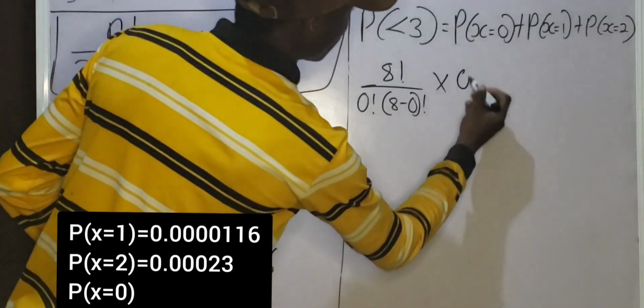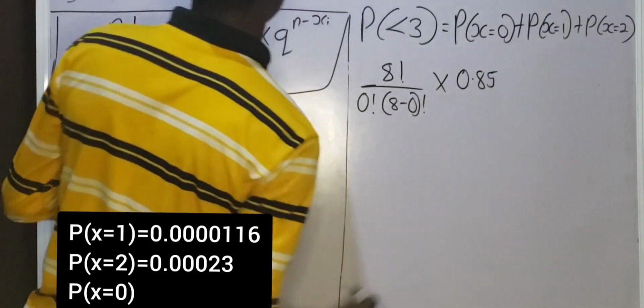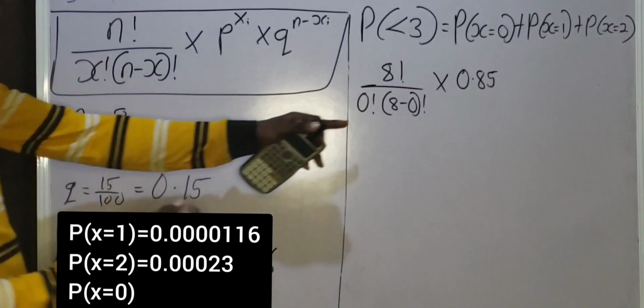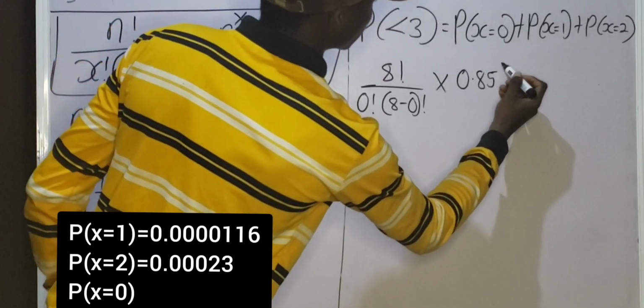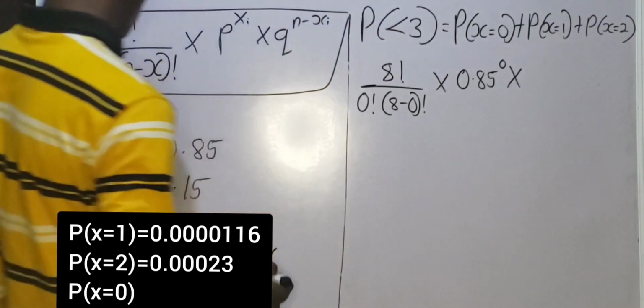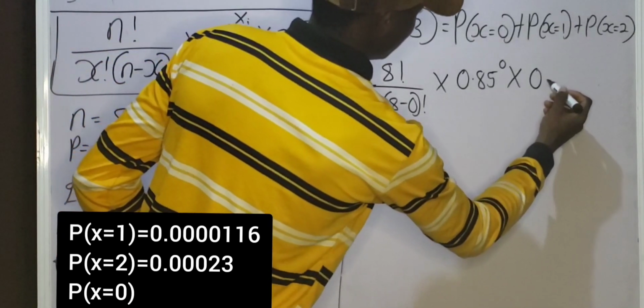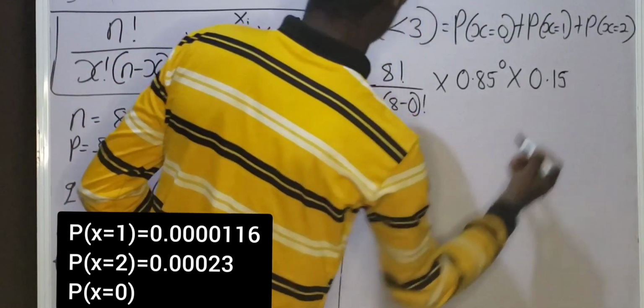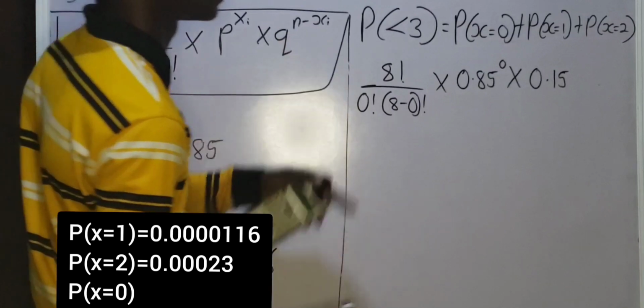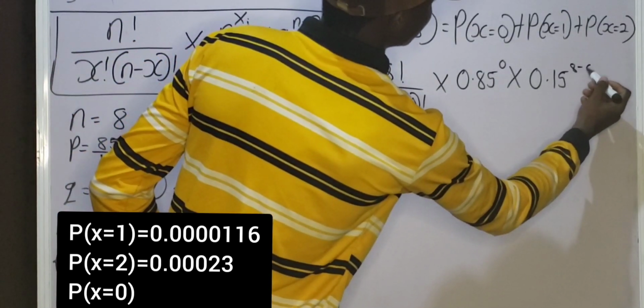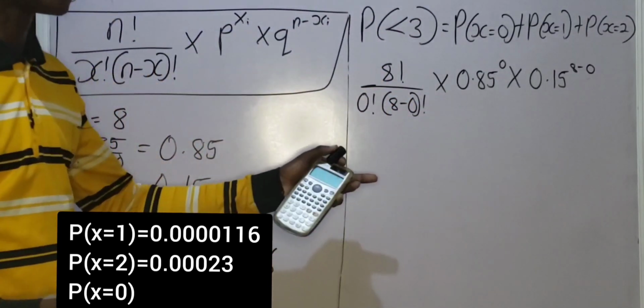So 0.85 raised to the power of x, and since my x is 0, 0.85 raised to the power of 0, multiplied by q. Q is 0.15. So 0.15 raised to the power of n minus x, that will be 8 minus 0. I'm very sure you understand how I got this.